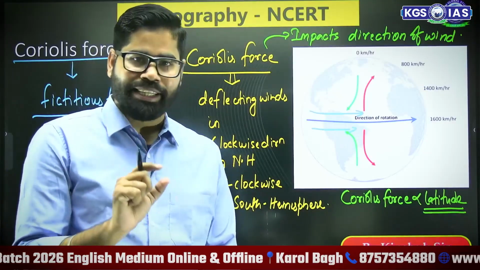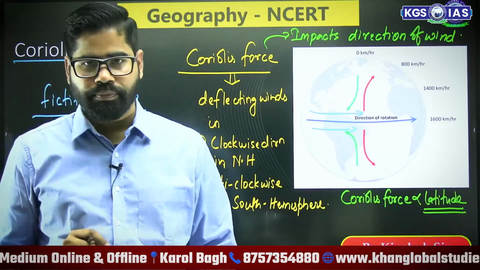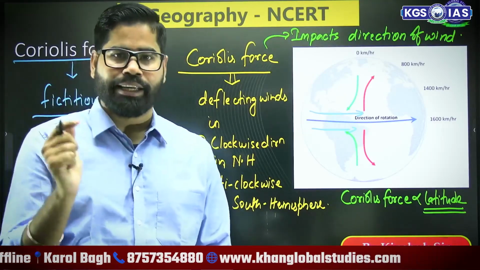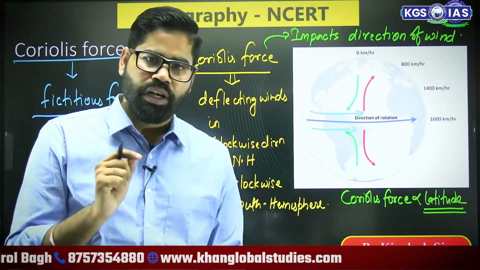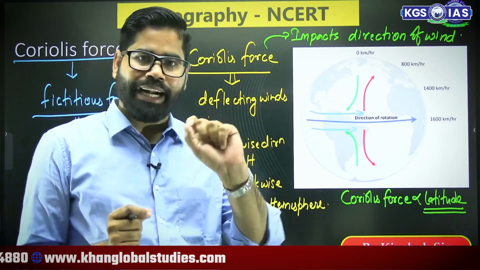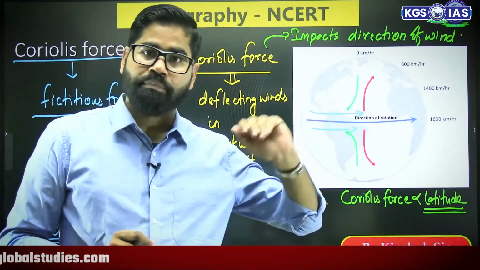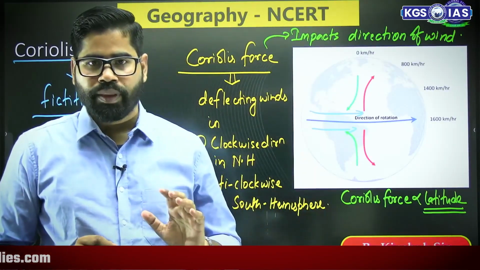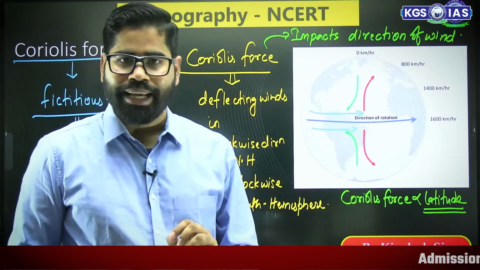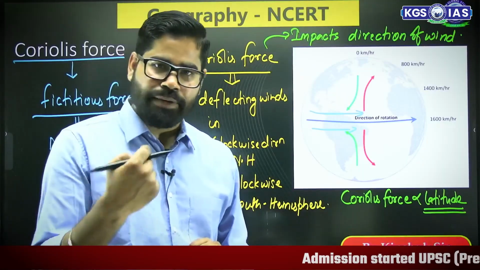At the equator, the rotational speed is highest. But at the pole, the rotational speed is minimum. So what you will find is that there is always a balance between the two. At this point, we see that the Coriolis force is directly proportional to latitude.